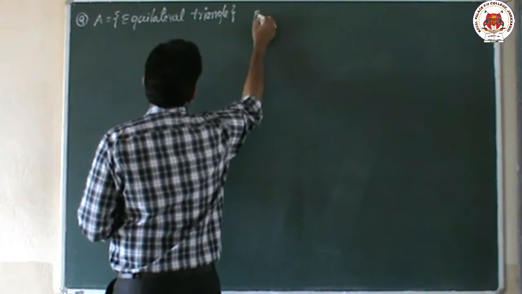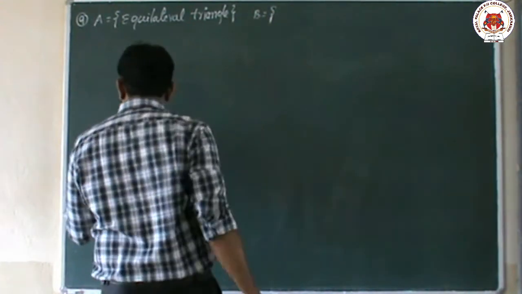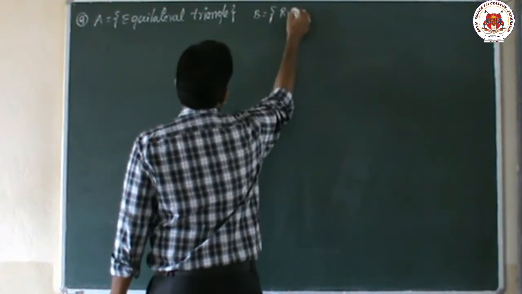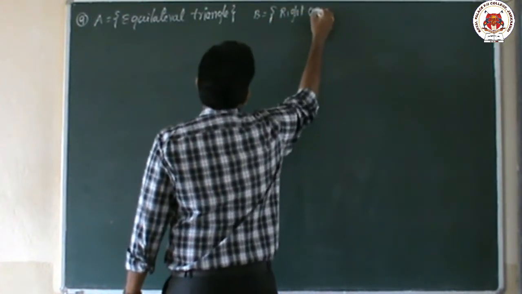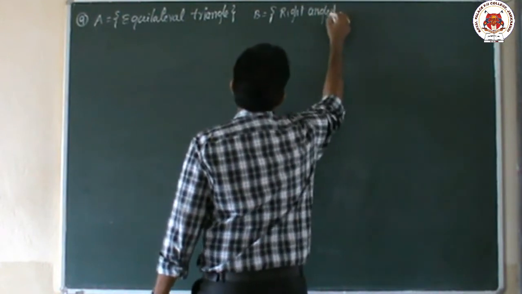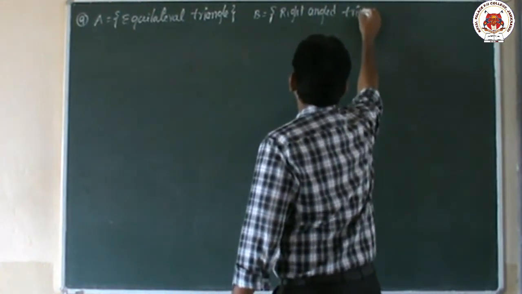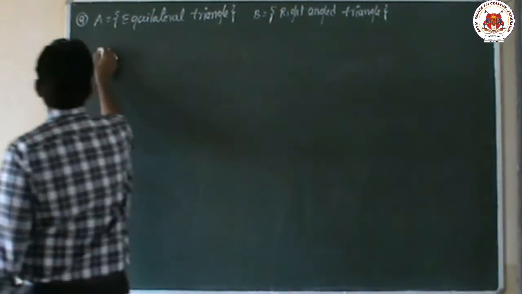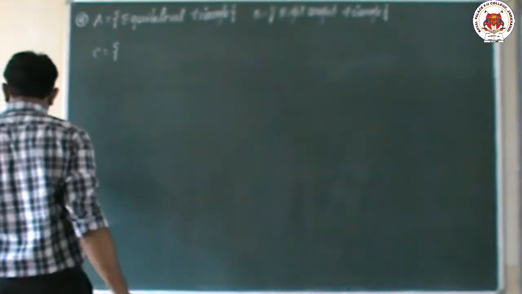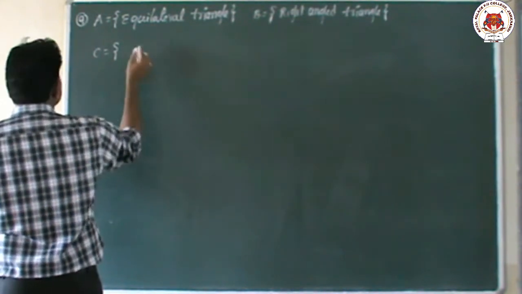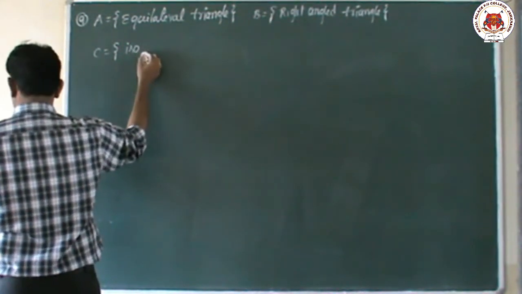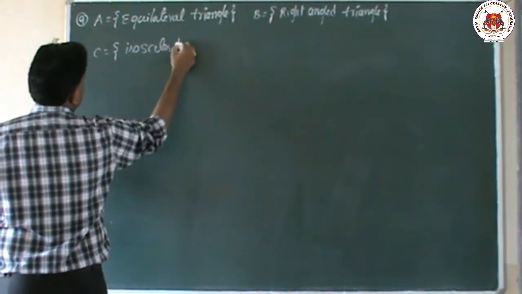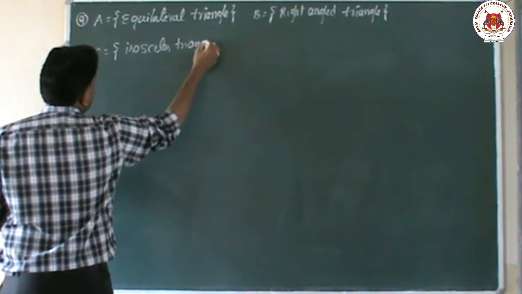Next, B is given as right angle triangle. Next, C is given as isosceles triangle.